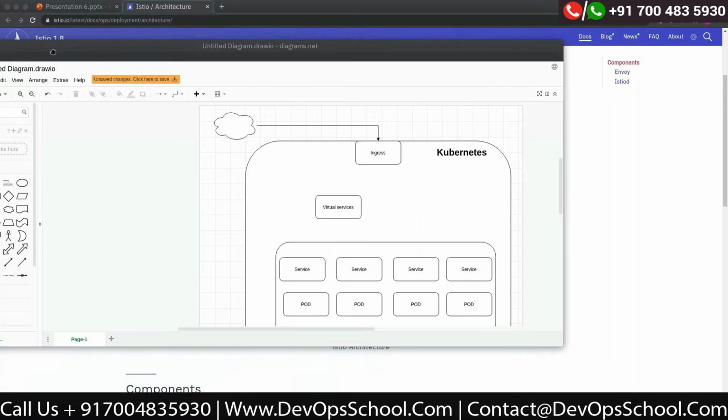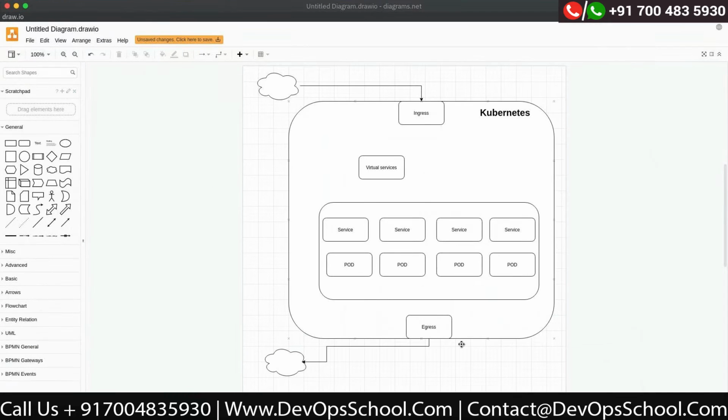In an enterprise, usually you have a workload running with lots of pods and lots of services. These are the Kubernetes services, which are either a ClusterIP service or a headless service. These are Kubernetes objects.